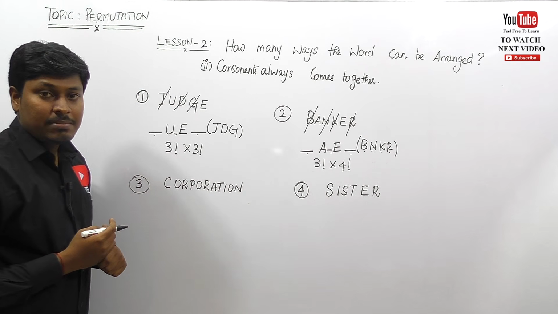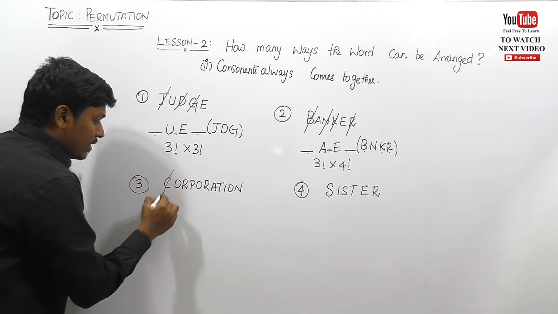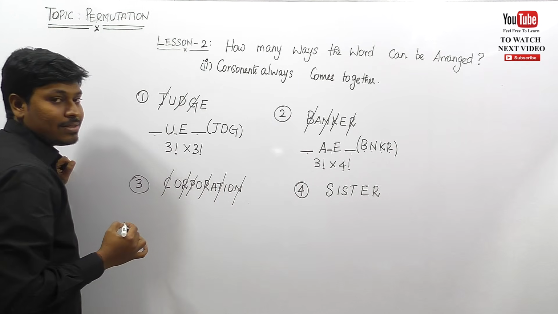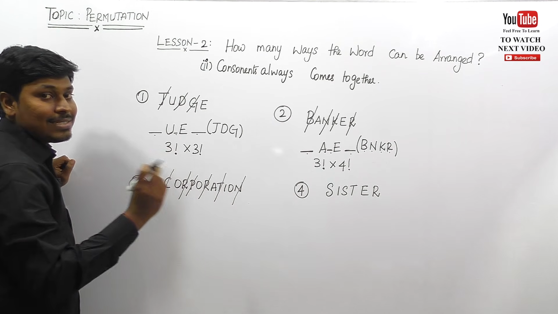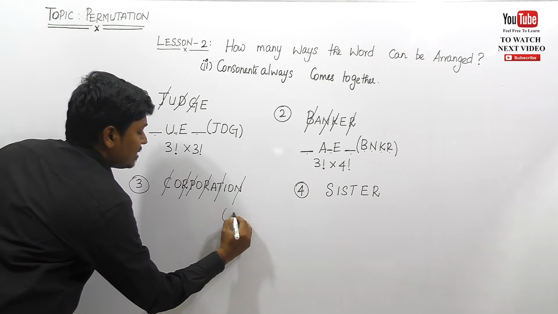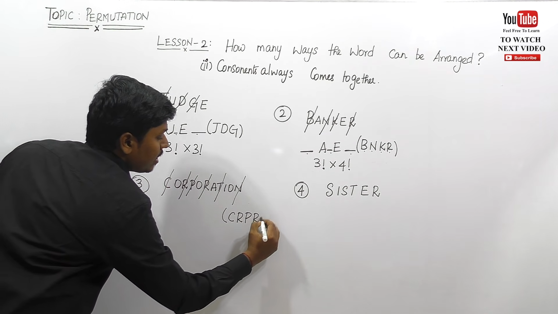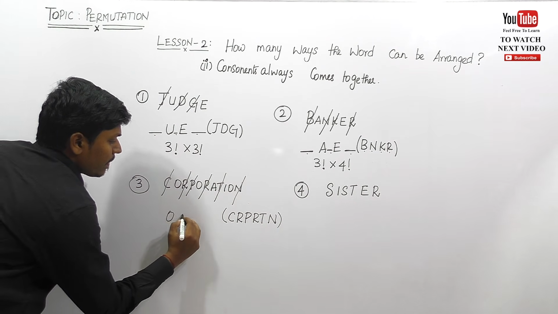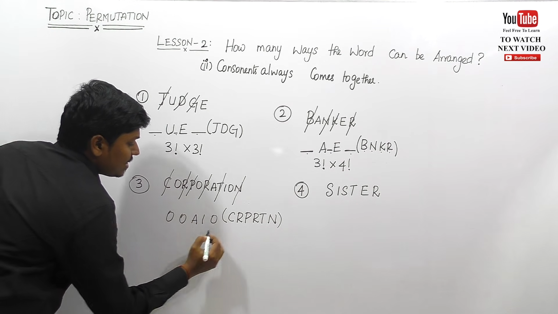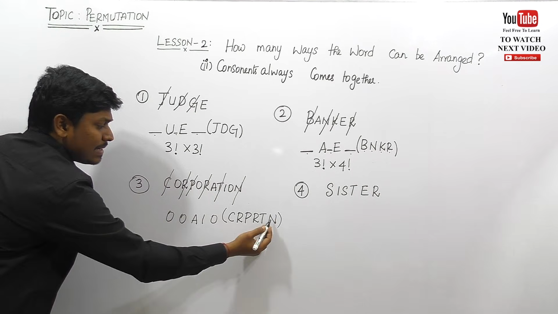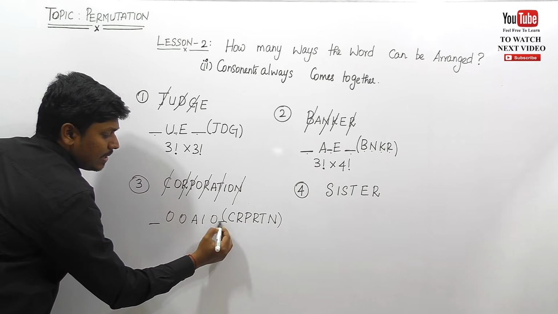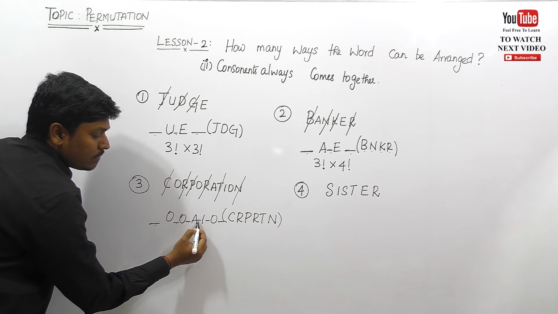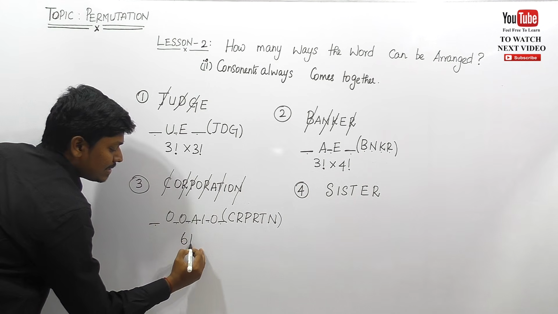Similarly, consonants always come together. So friends, C, R, P, R, T, N. These are the consonants. So first of all, write all the consonants inside the bracket. So C, R, P, R, T, N, right? So place the remaining vowels here, that is O, O, O, A, I, O. Just see how many places are there. We can place all the consonants in the front, or at the last, or between every letter, right? 1, 2, 3, 4, 5, 6. There are 6 places, that is 6 factorial.